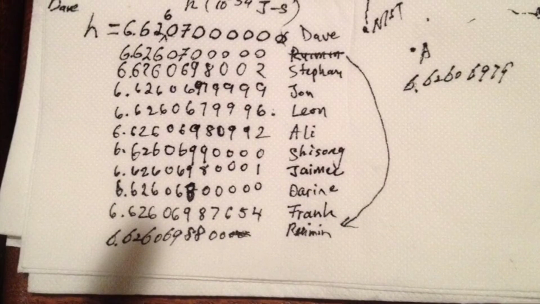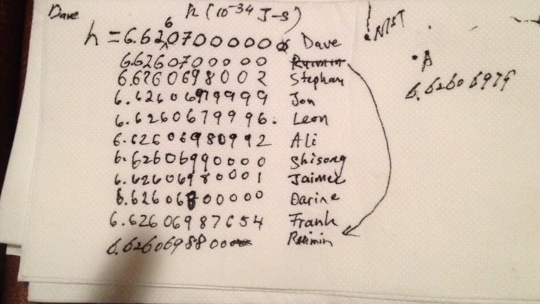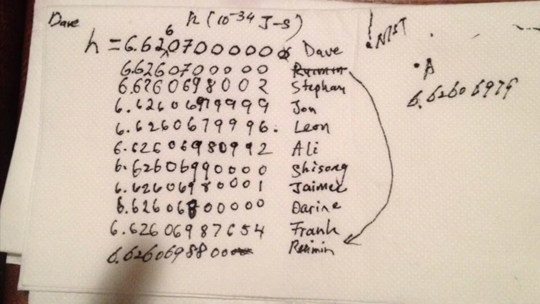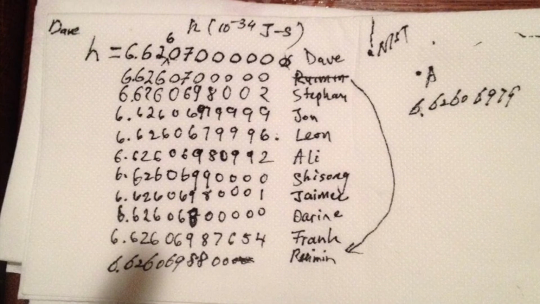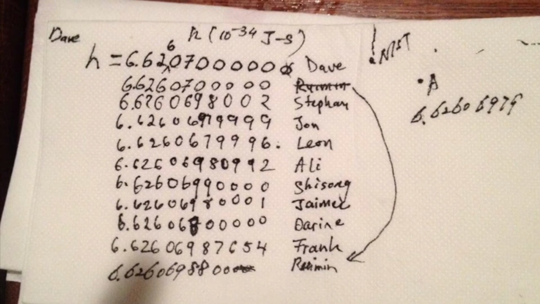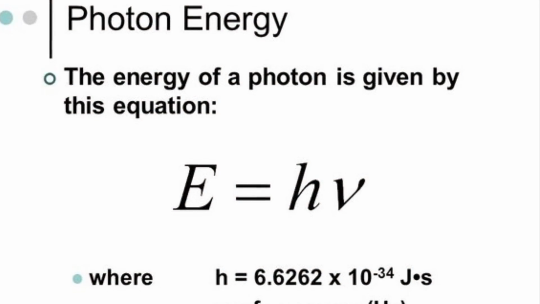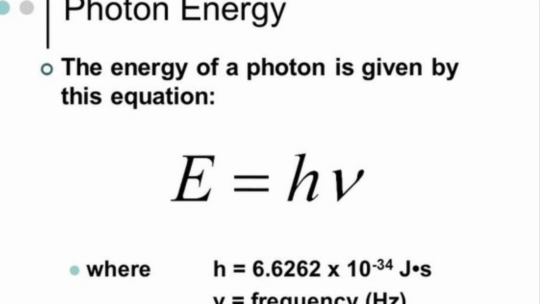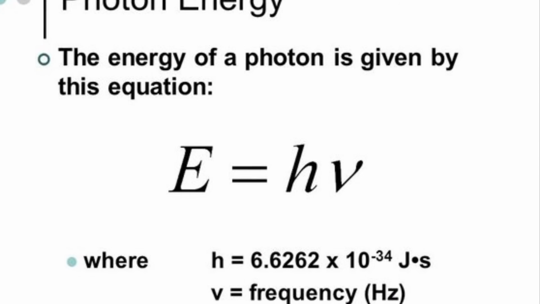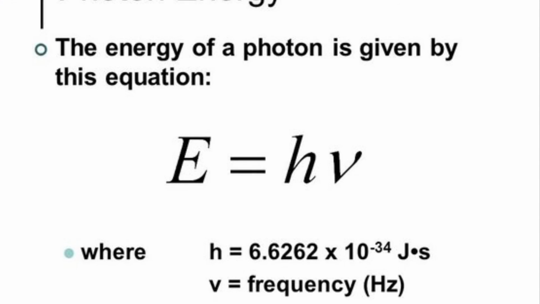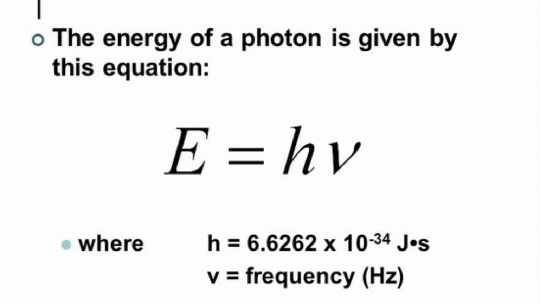The relationship between the energy of a photon and its frequency is known as Planck's constant. Its frequency can be described by the equation E = hv. E is energy, v is frequency, and h is Planck's constant. Planck's constant is always the same no matter what.